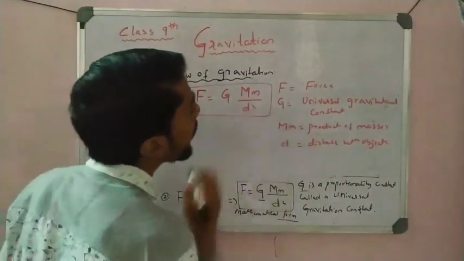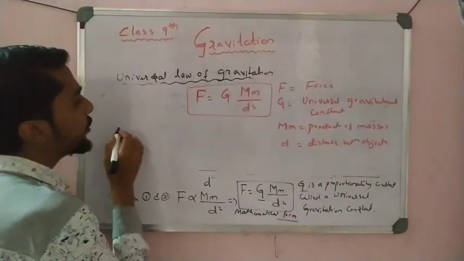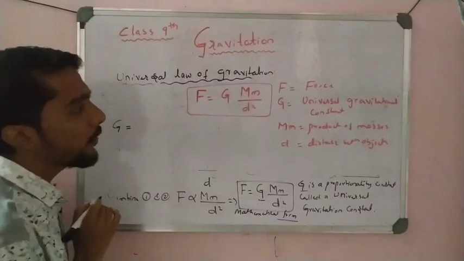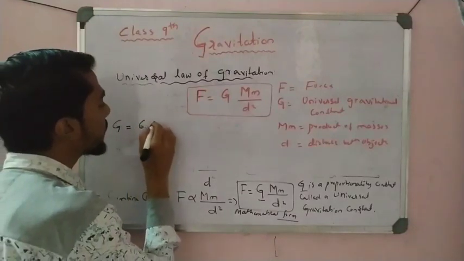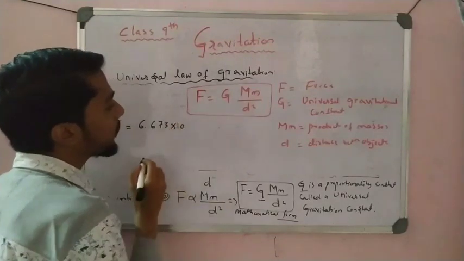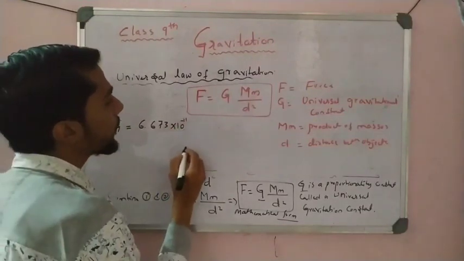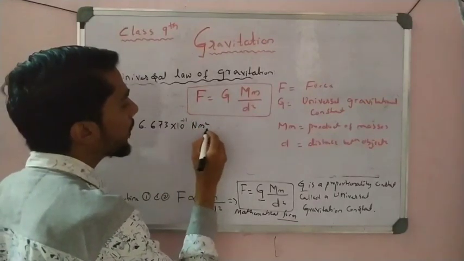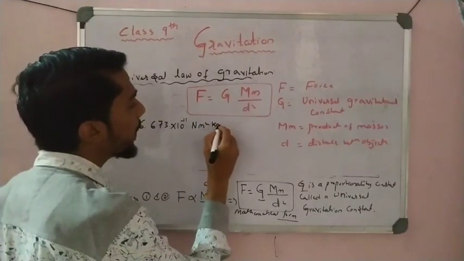Now some discussion about G here. G has a value which we take as 6.673 into 10 to the power minus 11, that is Newton meter square per kg square.